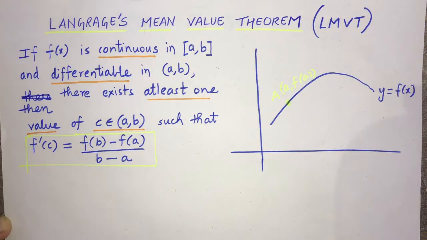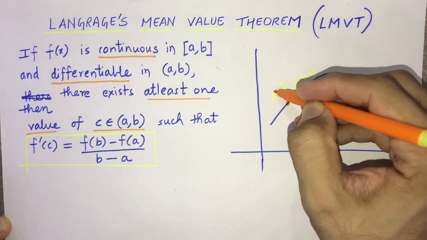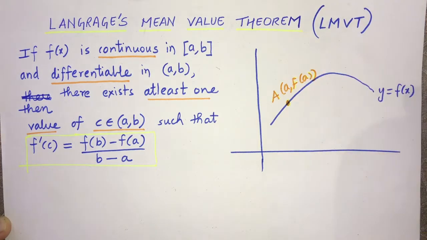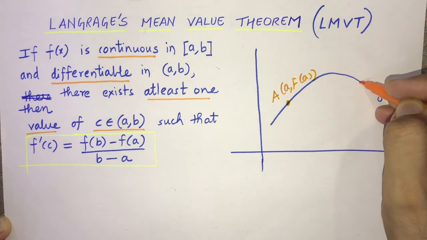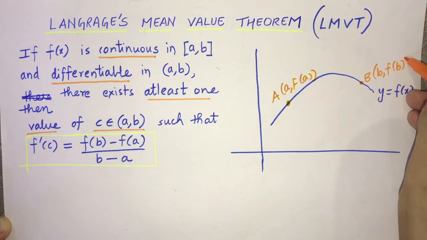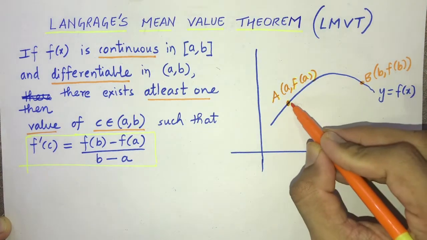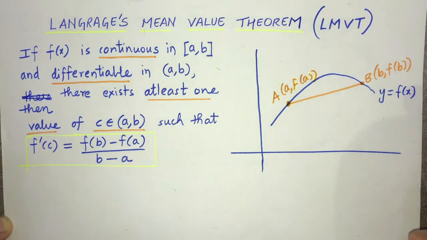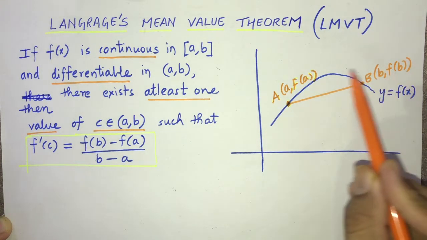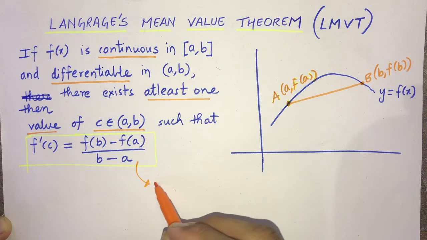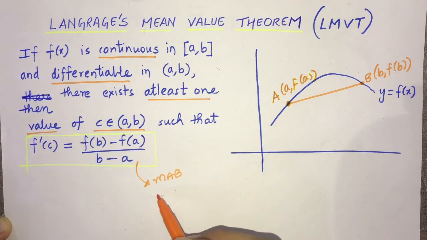I repeat, a comma f of a. Okay, then there is point B here, b comma f of b. Okay, then we connect this, right? So we get AB. Now what will be the slope of chord AB? Understand, it is y2 minus y1 upon x2 minus x1. This is going to be the slope of chord AB.